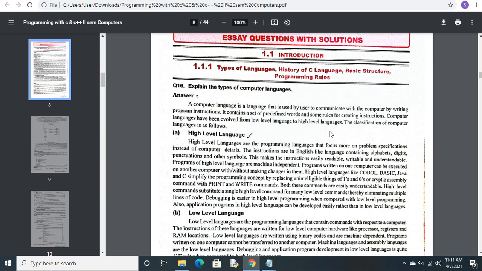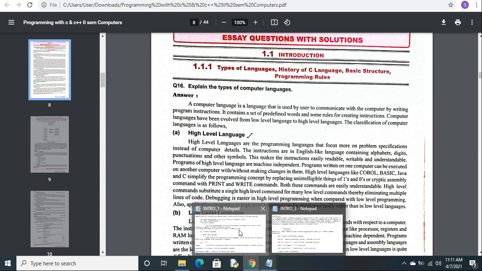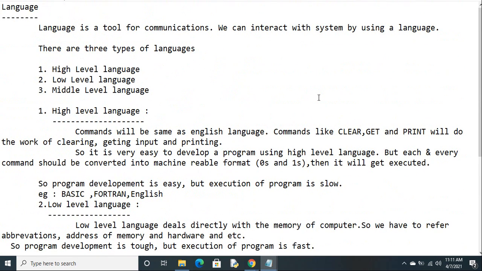Now, the first introduction part. Here we are to learn the C language. Before that, you just tell me what is a language, why we need a language in general. I'm not talking about programming languages. Why we need a language? To communicate. Yeah. With the help of one language, we can communicate with each other. In the same way, if I want to communicate with my system, I need a language which my system can understand, right? If you want to interact with computers, you have to use computer languages which my computer, or my system, can understand.